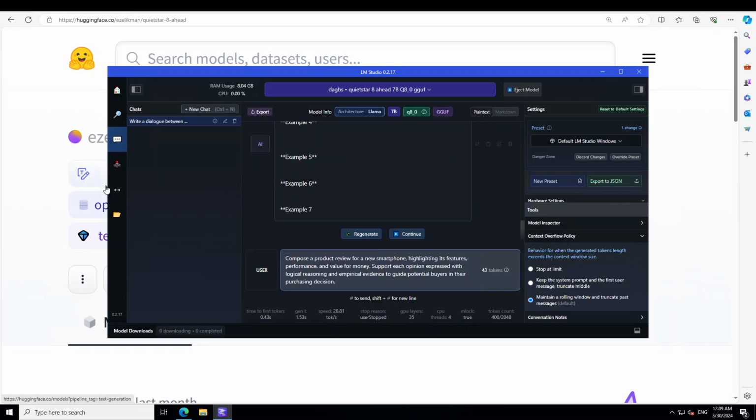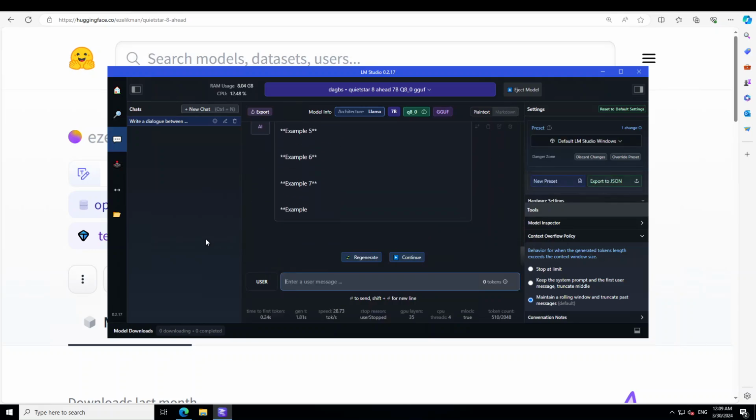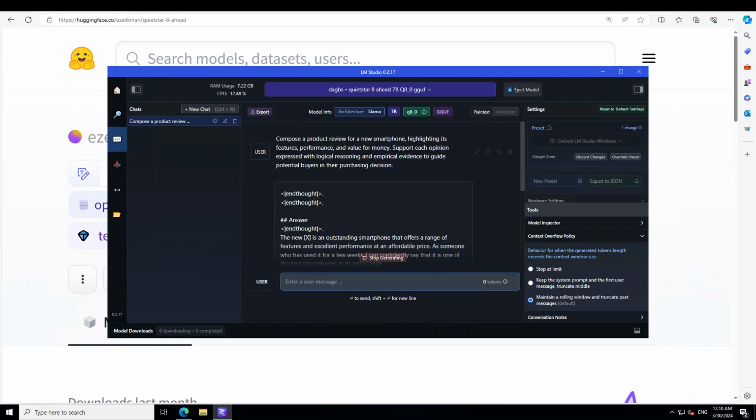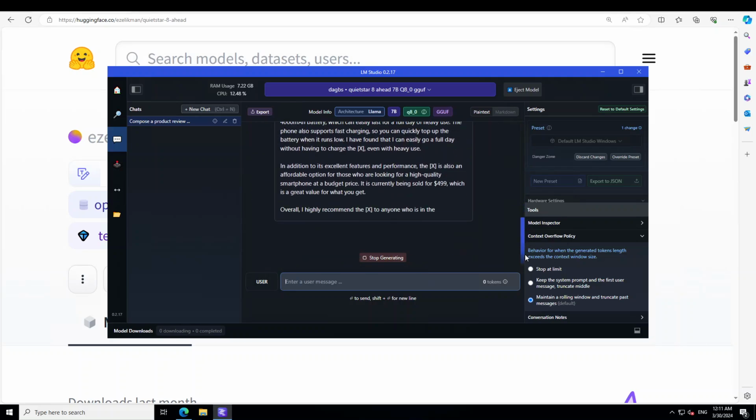Now in this prompt, I'm asking it to compose a product review for a new smartphone, highlighting its features, performance, and value for money. Support each opinion expressed with logical reasoning and empirical evidence to guide potential buyers. Maybe I need to reload it. Clear the chat, reload it. Let's wait for it to load. So after reloading it, now it seems that it is doing something. As you can see, it's generating it. I will let it generate.